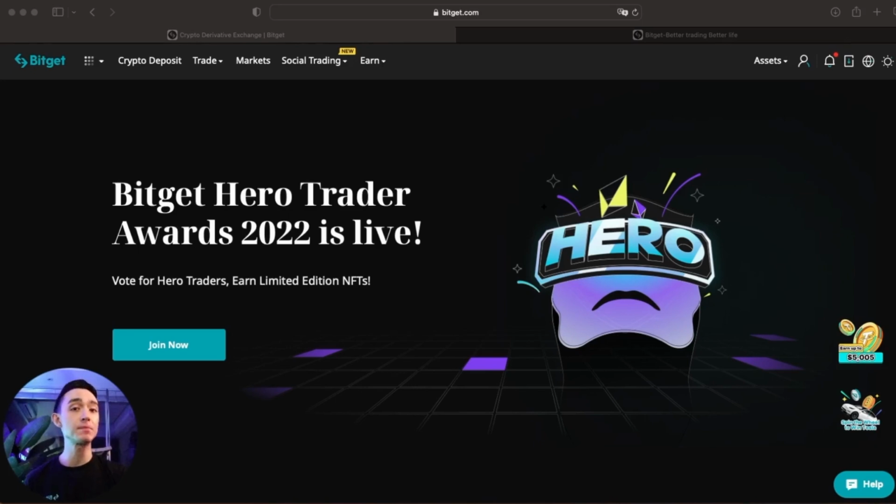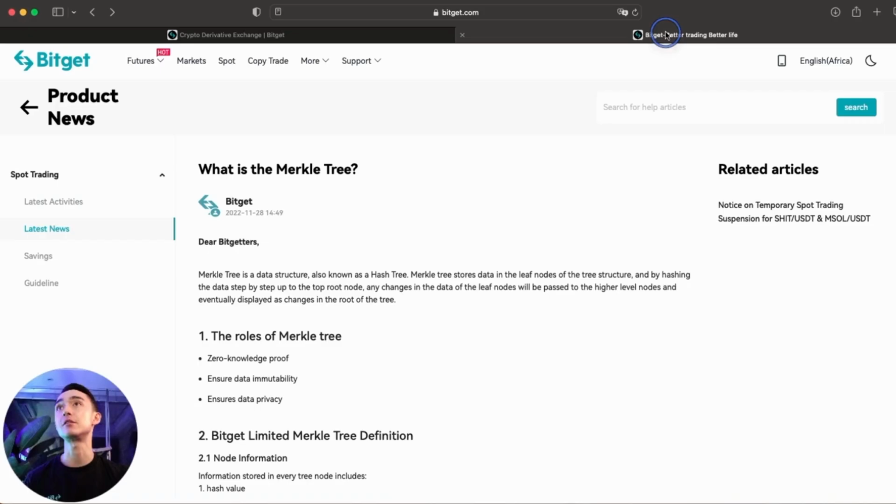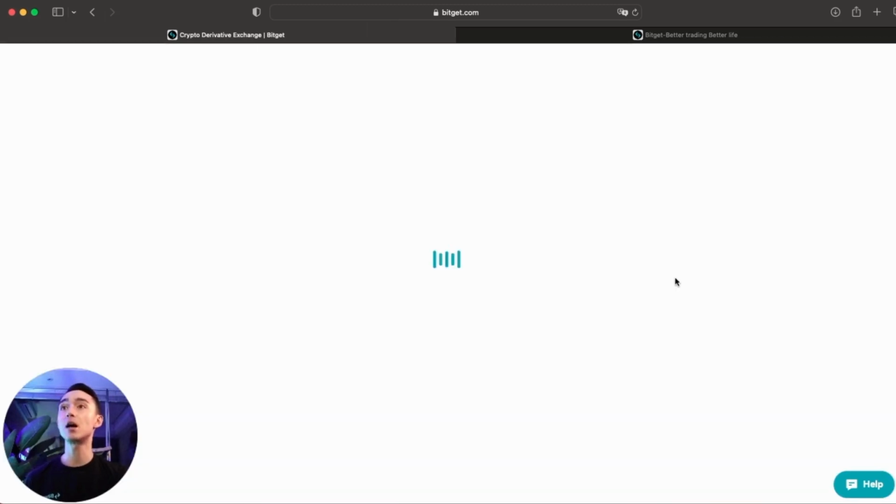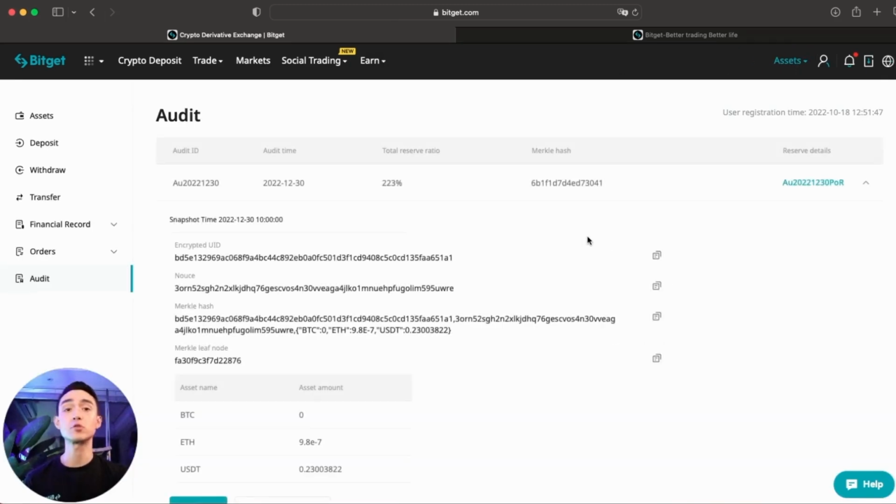Additionally, here's some simple steps to manually verify your assets to Bitget's corresponding reserves. Before we begin, you should have 2 websites open. One is Bitget's homepage. The other is the Merkle Tree explanation article, which you can also find on Bitget's website. Once you log in, all you gotta do is go to Assets, go down to Audit. And from here, you'll see more details about your own account. Here you'll see Bitget's date of audit, total reserve ratio, and Merkle Tree.